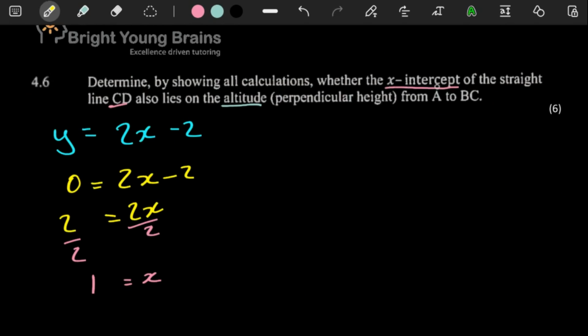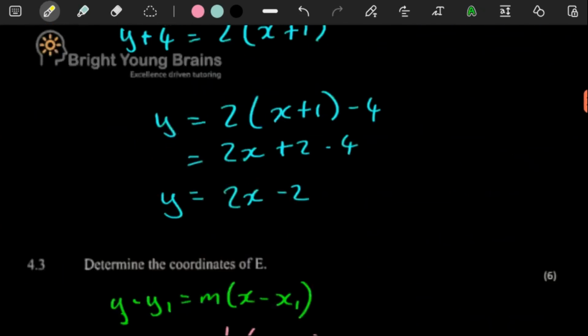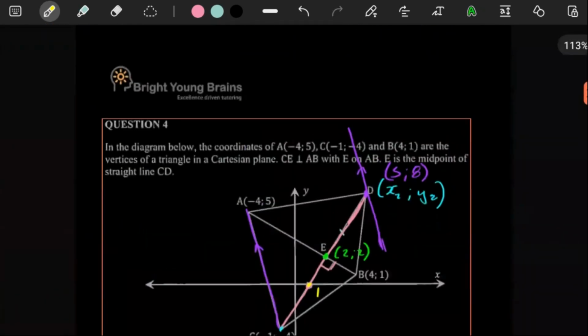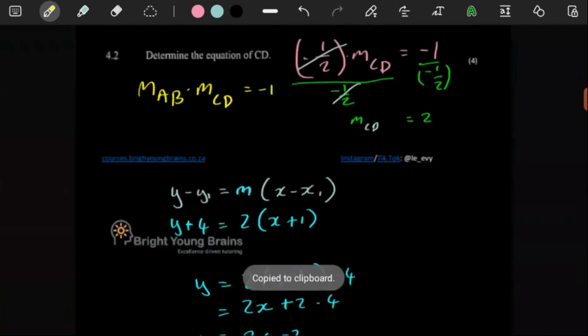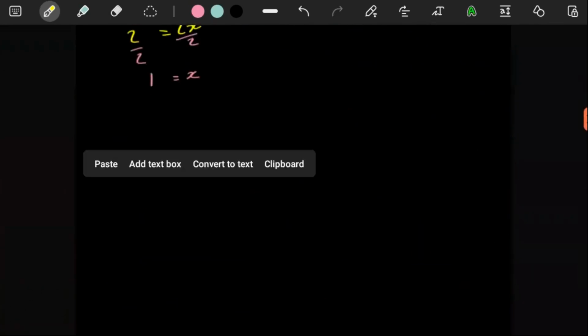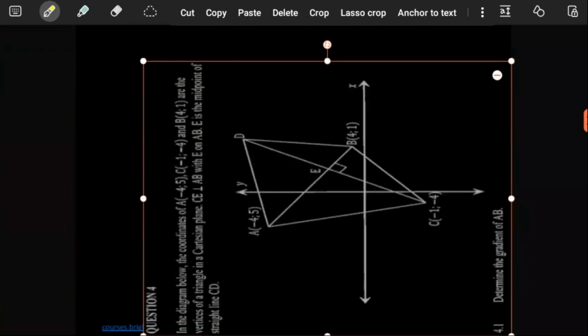So what we now know is they then said, determine by showing all calculations, whether the x-intercept of the straight line CD also lies on the altitude. So it says here perpendicular height. We need to find out whether it also lies on the perpendicular height from A to BC. Let's think of where point A is, or rather, let's actually get this whole sketch here, because scrolling up and down is not useful.